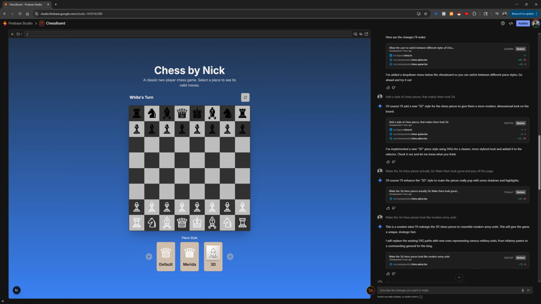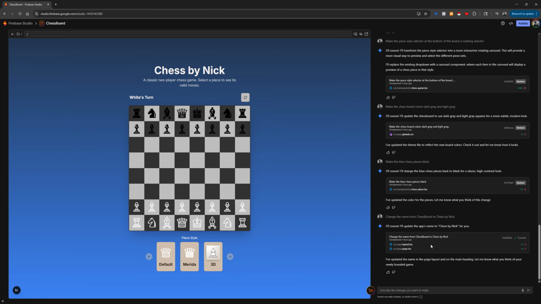Now in order to get some really cool designs, just make them in Canva, right? You can make all sorts of cool 3D chess piece designs in Canva, and then come over here to your agent and tell it, replace the 3D chess pieces with these pieces. Just name them out. Use the attach to add your images for the chess pieces. Use PNGs with transparent backgrounds, hint, hint, and boom, you've got your own custom-made chessboard.